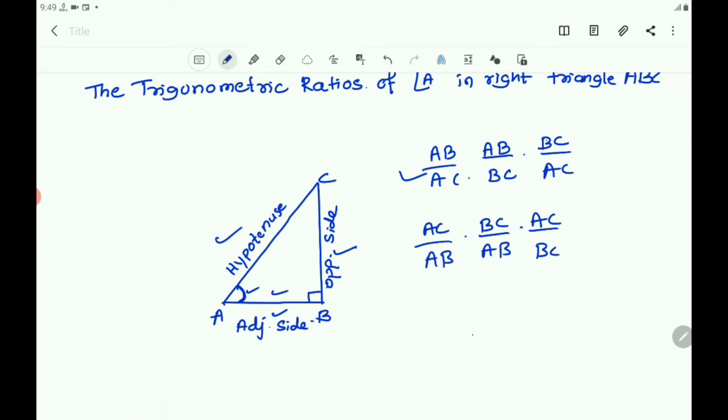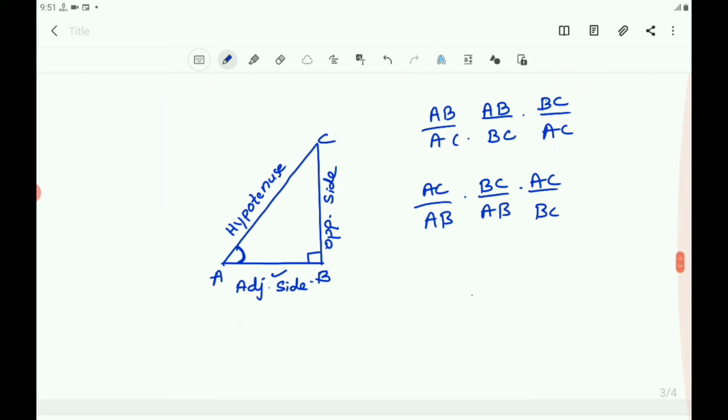You can write the 6 ratios here. Each ratio has its own name, depending upon the acute angle. To write the ratios we have to consider the acute angle, keeping in mind the adjacent side, opposite side and hypotenuse.